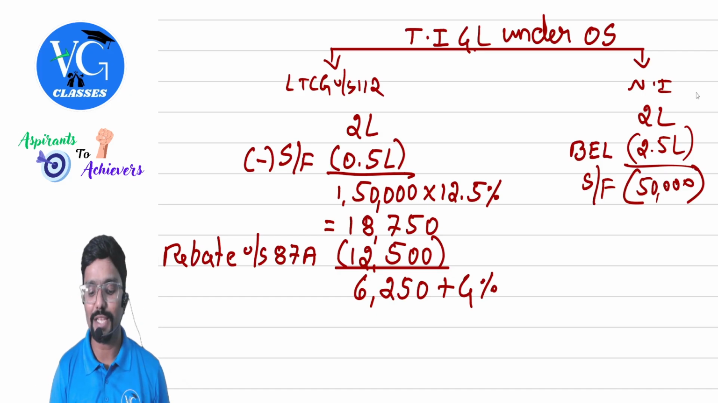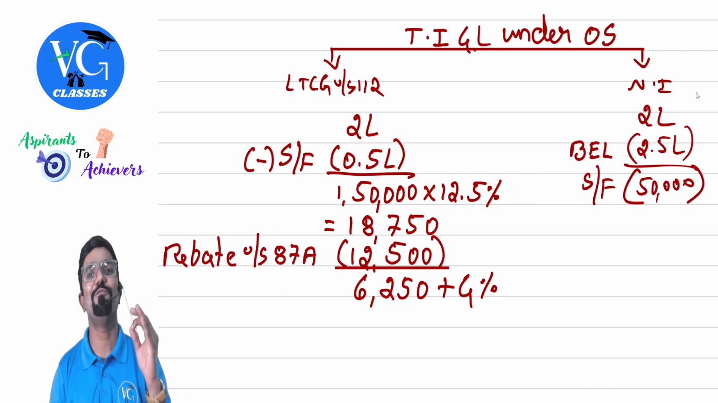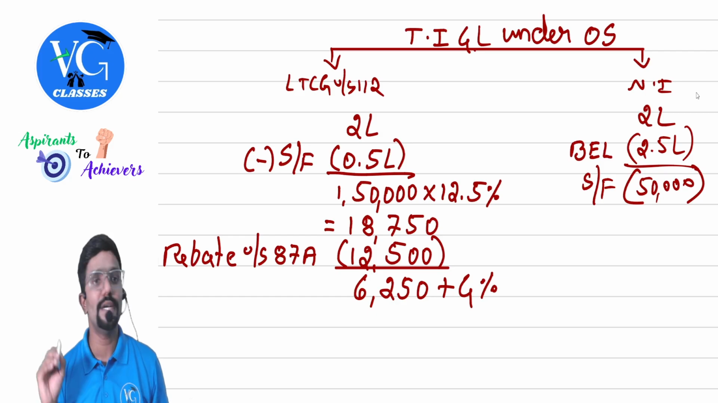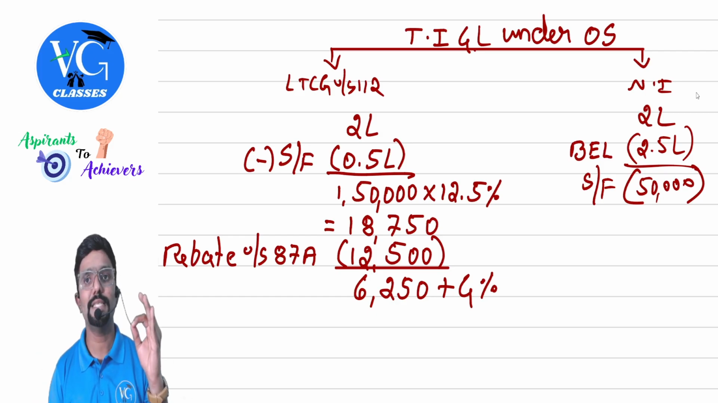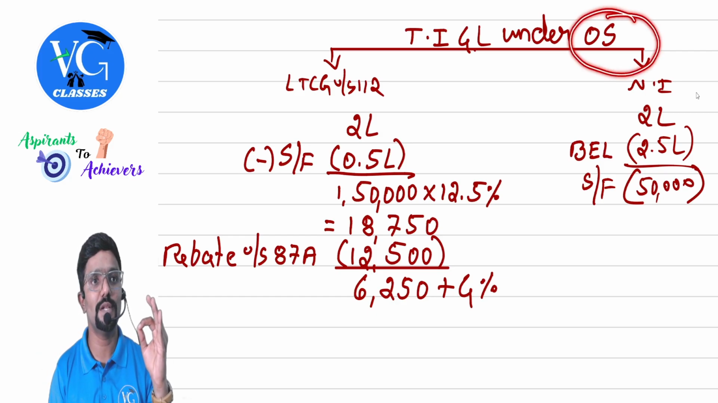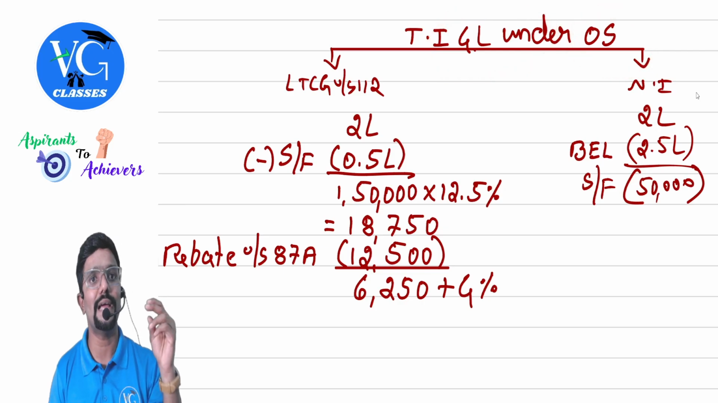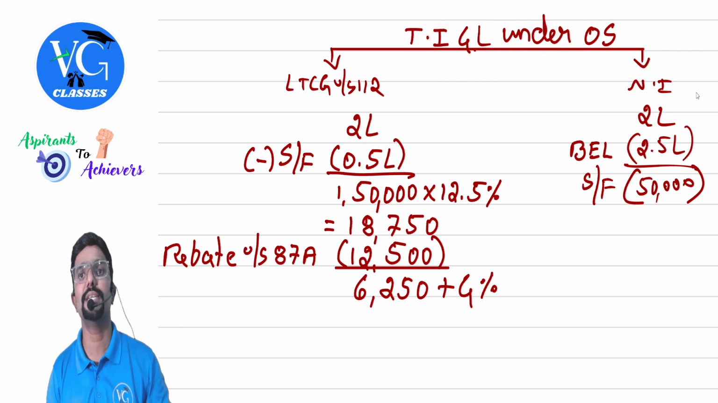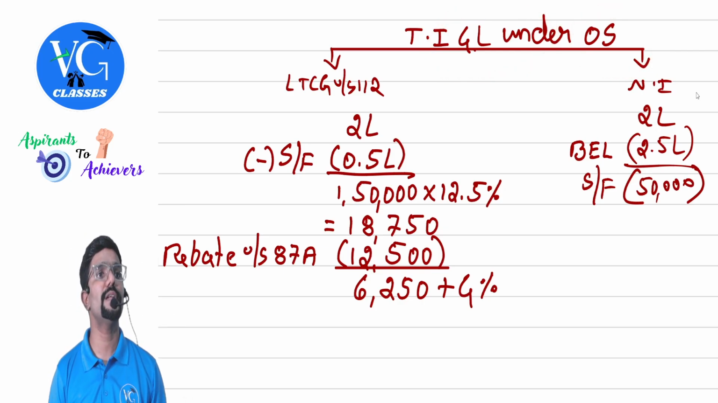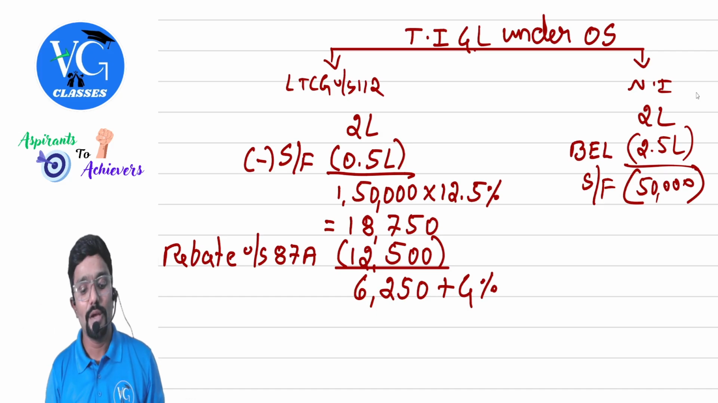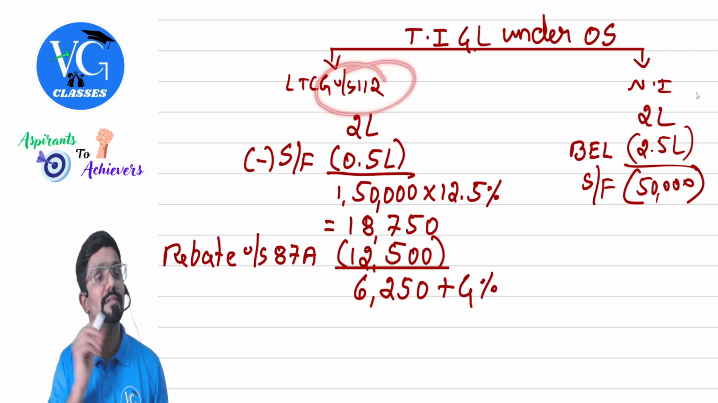On that, what is the tax applicable? 12.5%. So the amount comes to how much? 18,750. Assessee is following which scheme? Optional scheme. What is his total income? 4 lakh. Is it within 5 lakh? Yes. And the assessee is a resident individual. Is he eligible for a rebate? Yes. Can he claim the rebate on tax under section 112? Yes.